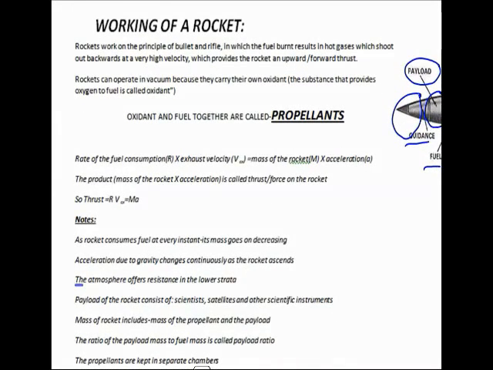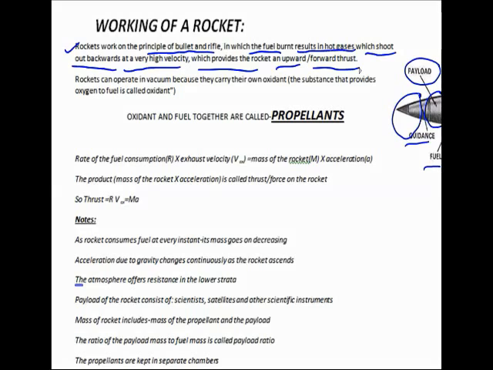We just saw the principle, we just saw how a bullet and rifle works. Now rockets work on the principle of a bullet and rifle, that is, in case of rocket, the fuel is burnt in the combustion chamber. The burnt fuel results in very hot gases which are shot out in the backward direction, that is it recoils at a very high velocity, which provides the rocket an upward or a forward thrust. Now this is how a rocket works.